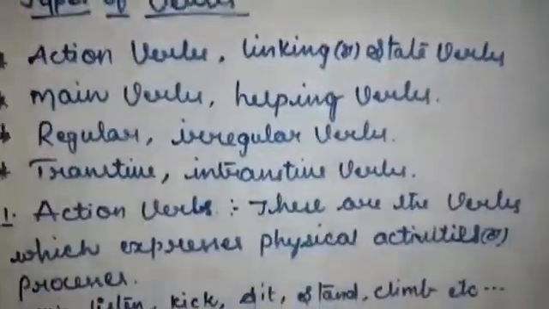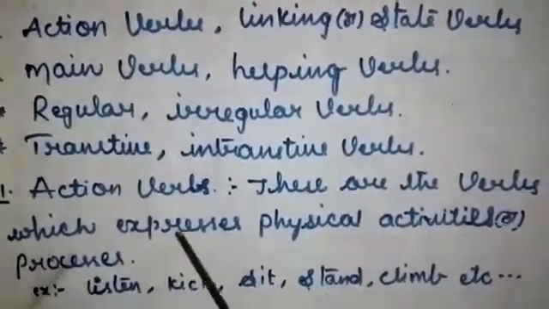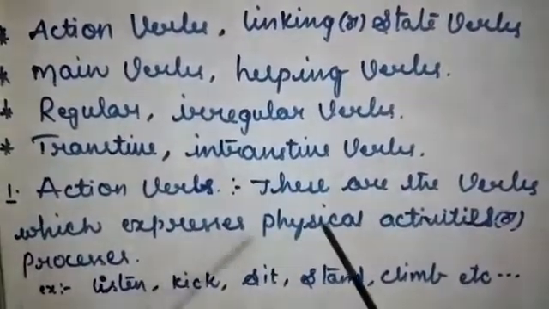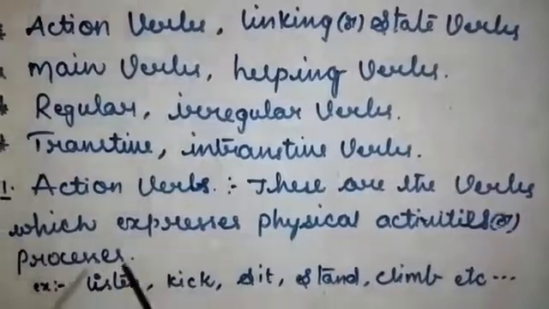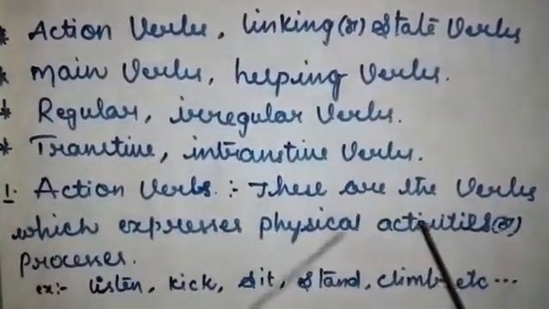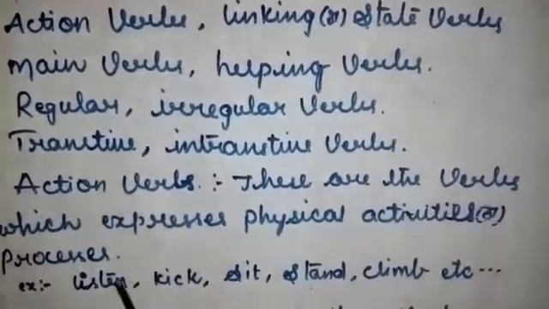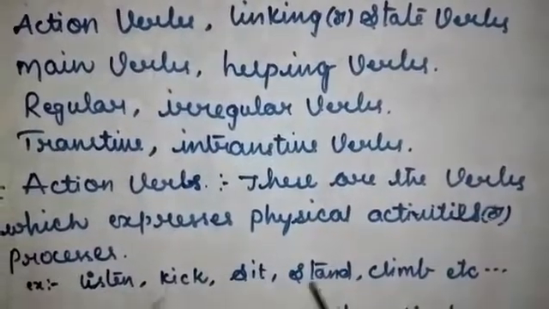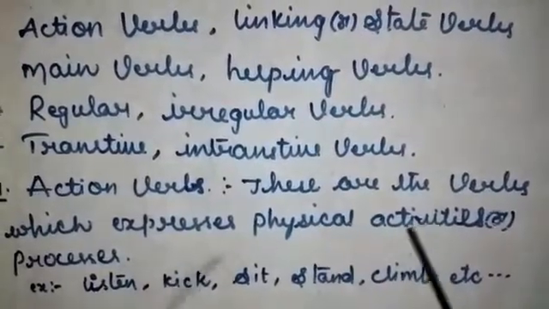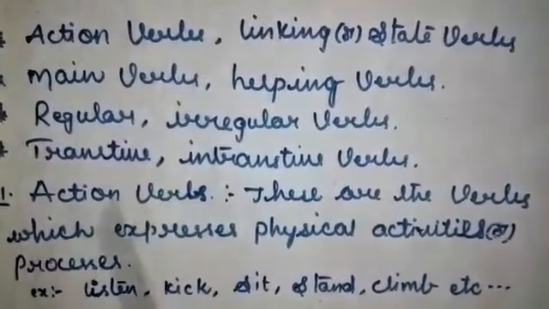First, action verbs. What are called action verbs? Action verbs means these are the verbs which express physical activities or processes. Yes, these verbs should have physical activity or processes. They are called action verbs. For example, listen, kick, sit, stand, climb, etc. All these have either physical activities or processes. So these are called action verbs.